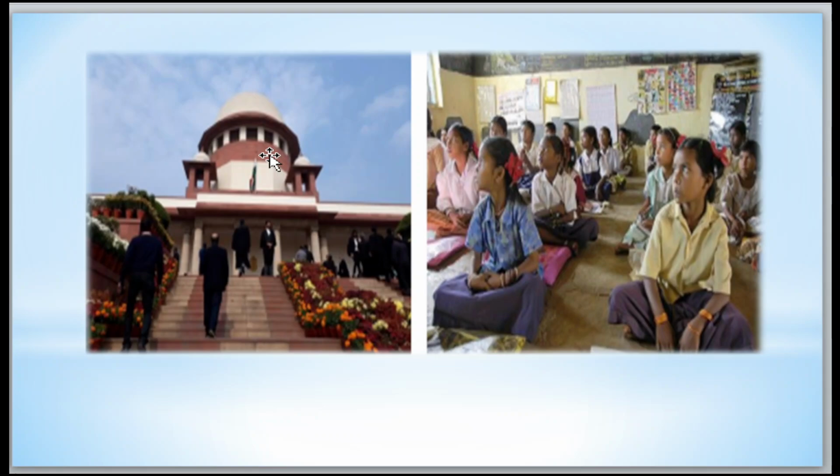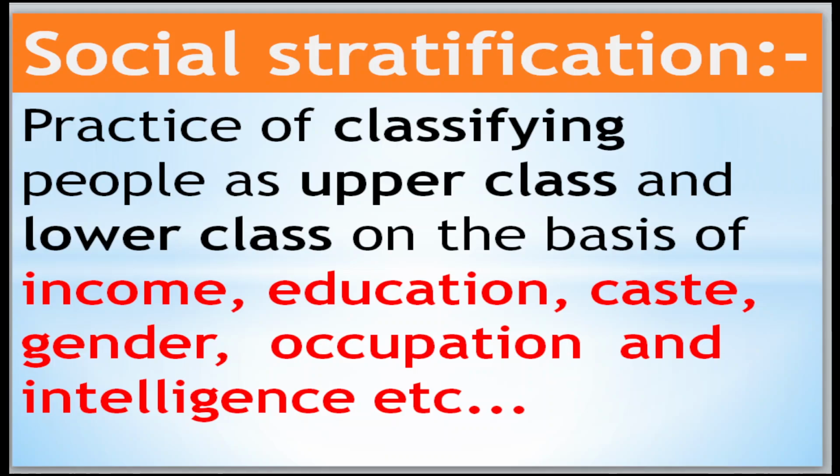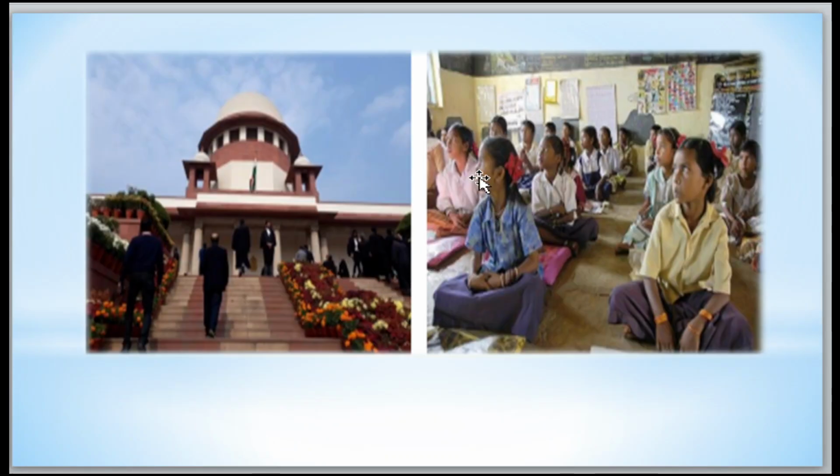How is it? See here. The wealthy, rich people's children will go to such schools like high-tech schools. At the same time, what about poor people? Where do they have to go? That is government schools most of the time, right? Lower schools and the high class people's schools. By this also, people are being divided.